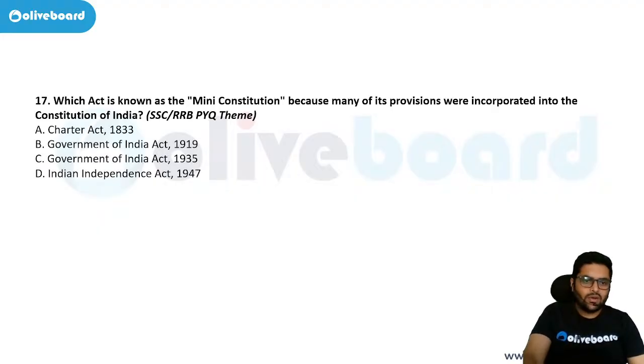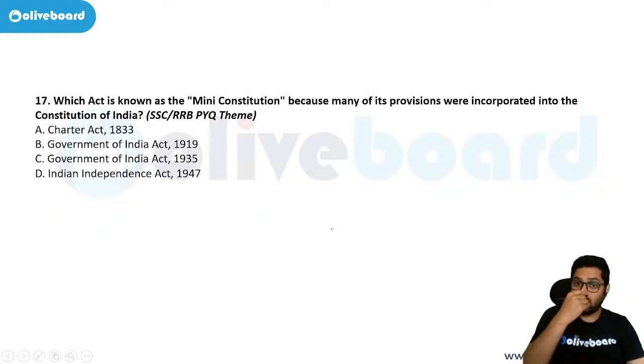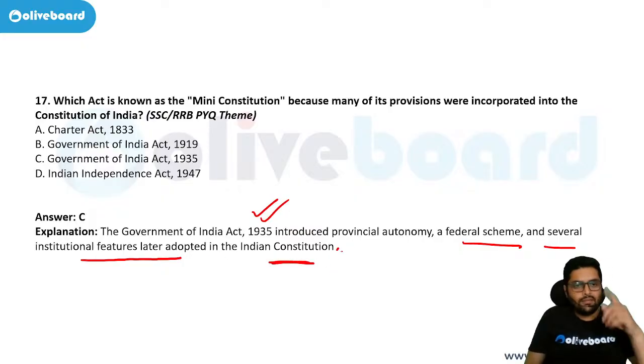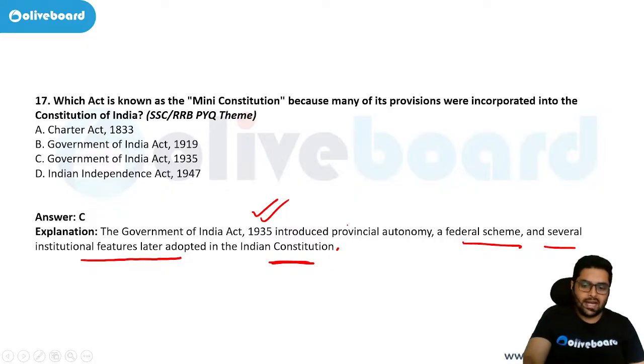Which act is known as mini constitution? Now that act is the primary basis of our constitution also. Our constitution is mainly derived from that. That is Government of India Act 1935. The federal scheme and several institutional features have been adopted in the Indian constitution from the Government of India Act 1935.